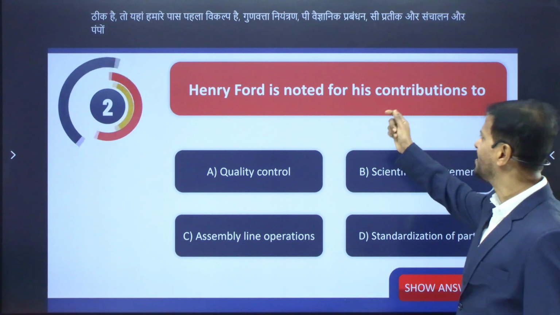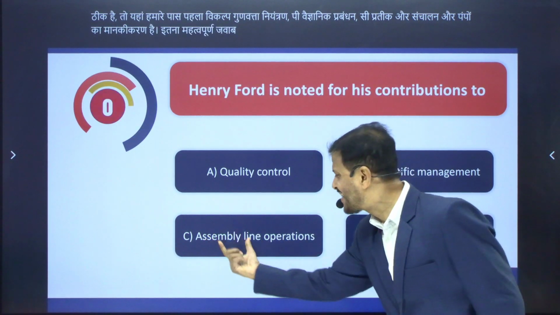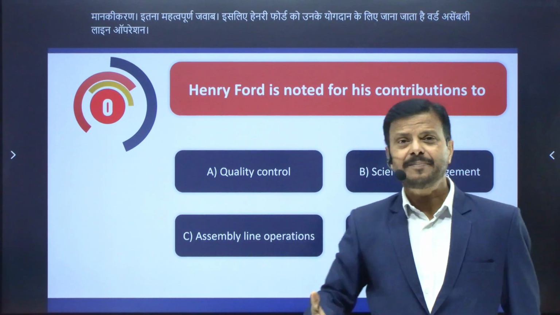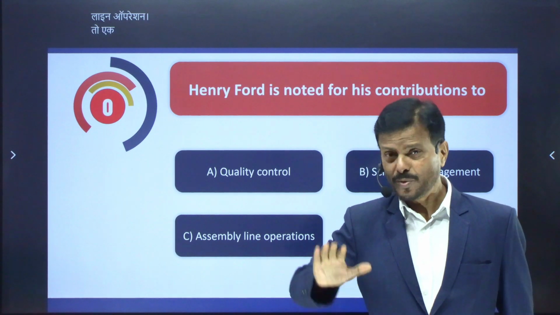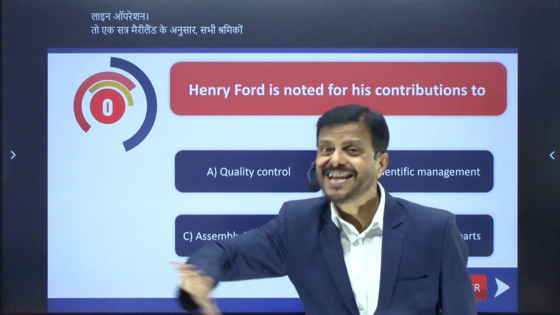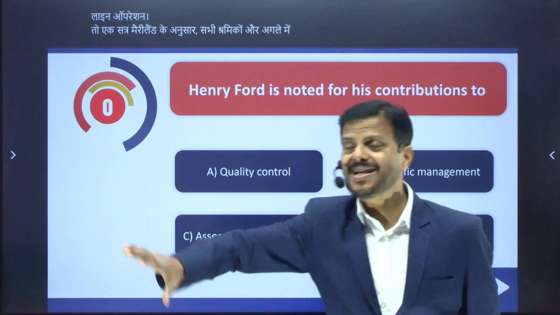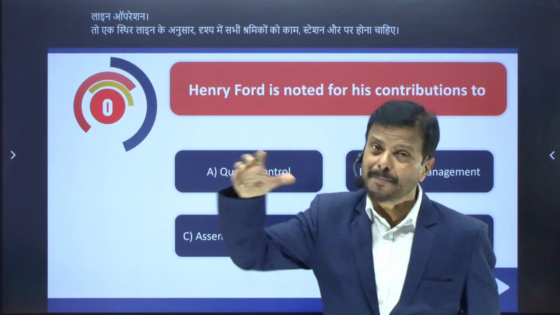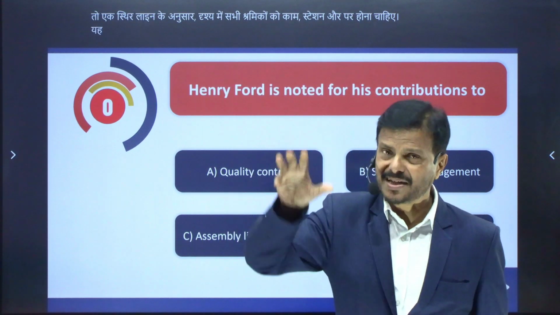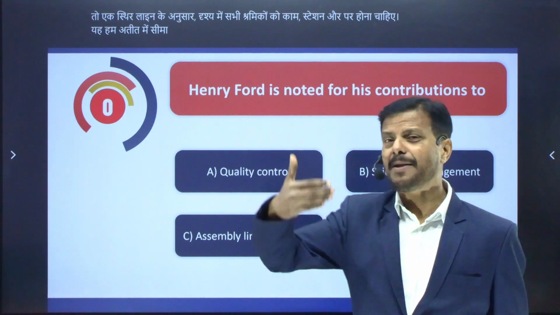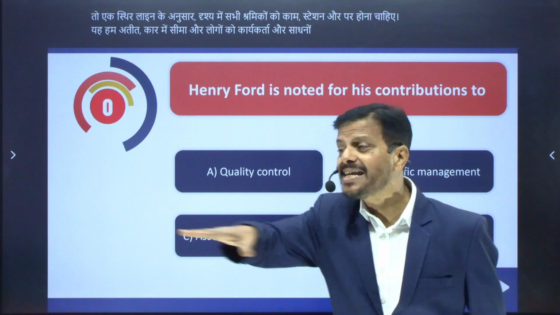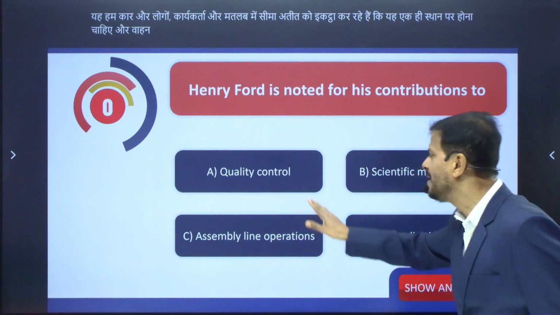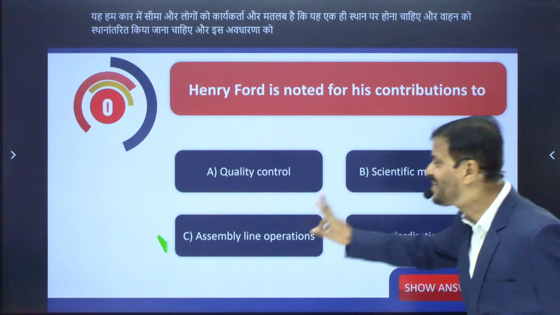Henry Ford is noted for his contribution to assembly line operation. According to assembly line, all the workers and machines should be at workstations, and the vehicle should move as the progress is done. As we are assembling the parts in the car, the worker and machine should be at the same place, and the vehicle should be moved. This concept is called assembly line operation. So this is our answer.